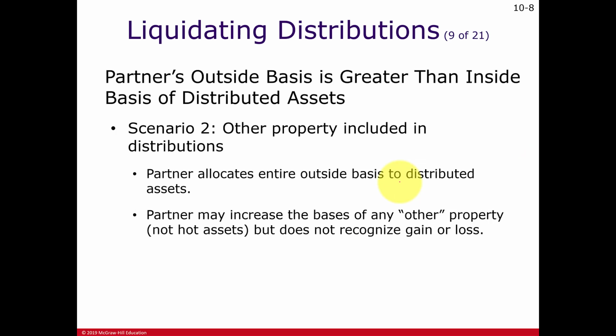So here's the next scenario when the partner receives other property other than cash, other than hot assets. Now we can allocate or adjust the cost base of this other property to defer any gain or loss. Here again, we do not recognize it at the time we receive the liquidating distribution from the partnership, but we record or report or recognize the loss at the time we dispose of this other property later on.